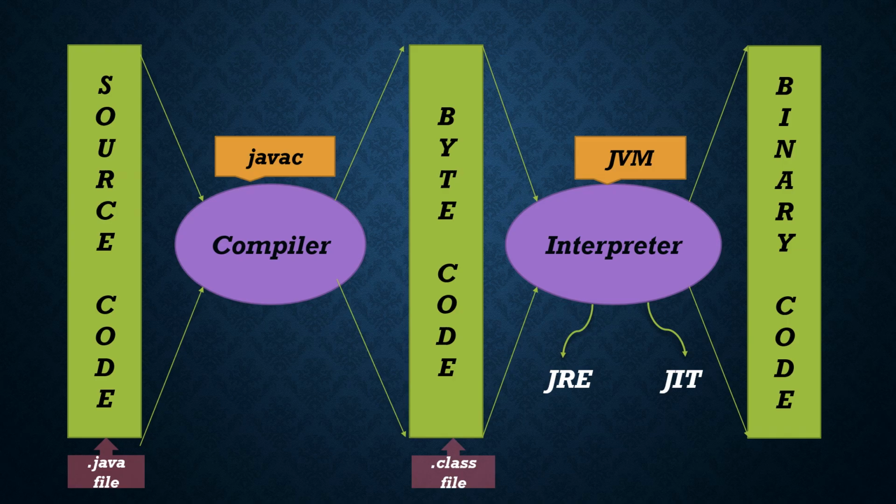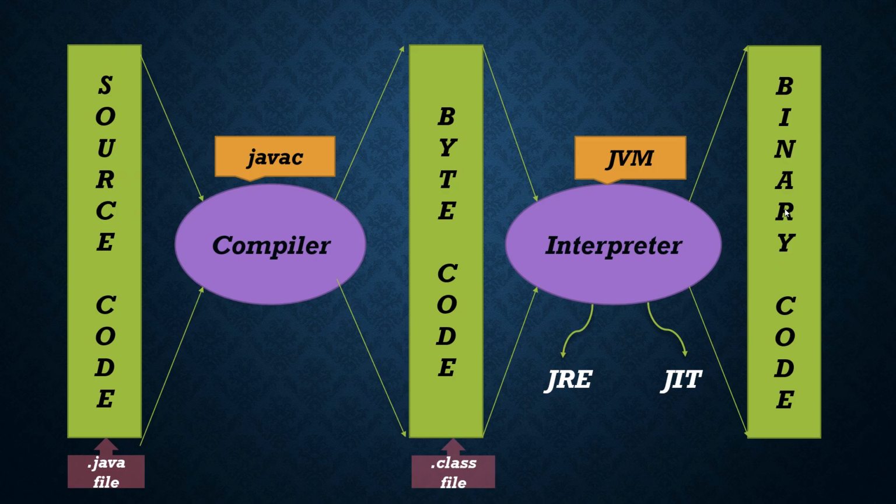Here the first thing we can see is the source code, means the program we are writing, giving the instructions to the machine. This source code will be in a high level language. High level language will contain all the characters like alphabets, digits, special characters. But what can the machine understand? The machine can understand only the binary language, which contains only zeros and ones. The machine always understands the binary code.